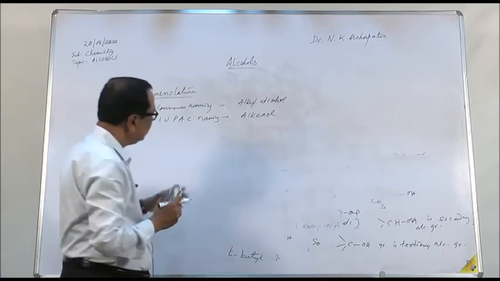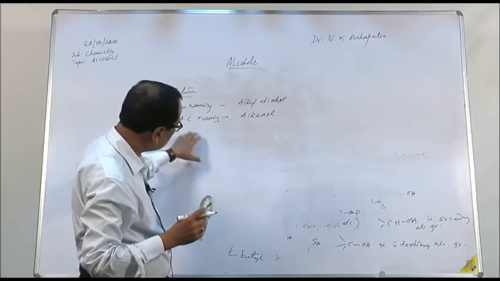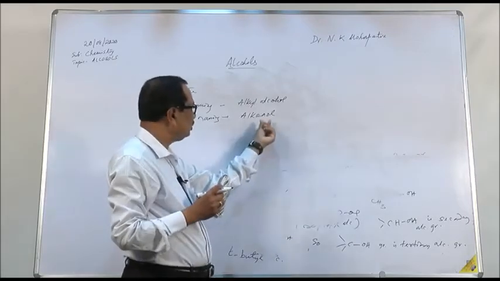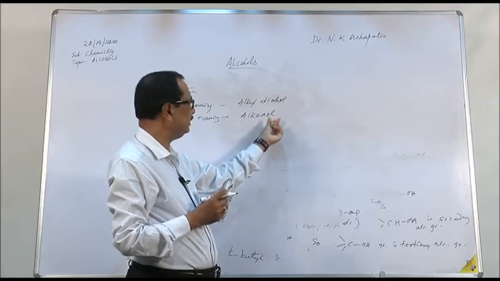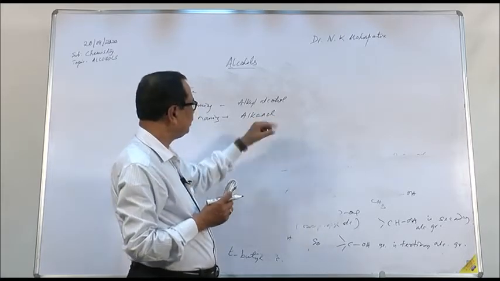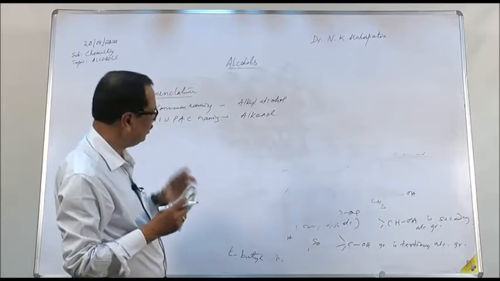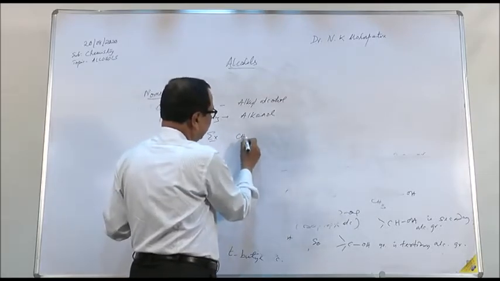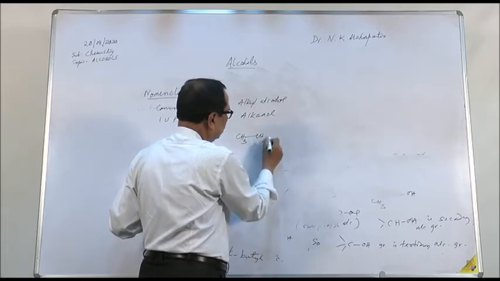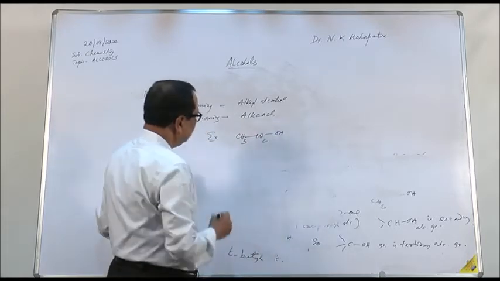That means from the name of the parent alkane, just add OL, replacing E. The compound you get by removing E from the parent alkane and adding OL is called alkanol according to IUPAC. For example, you have CH3CH2OH.